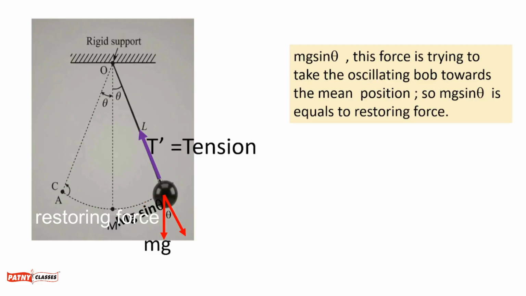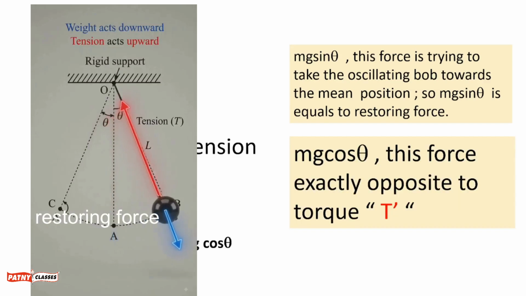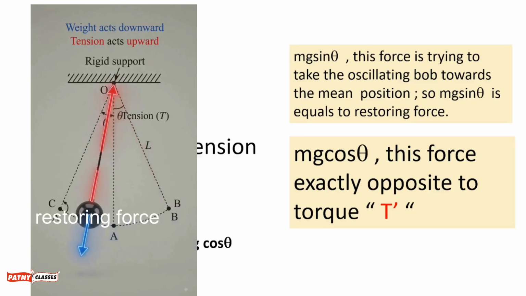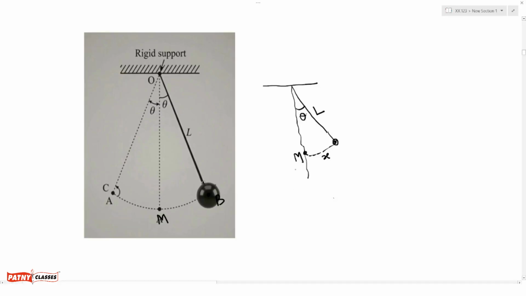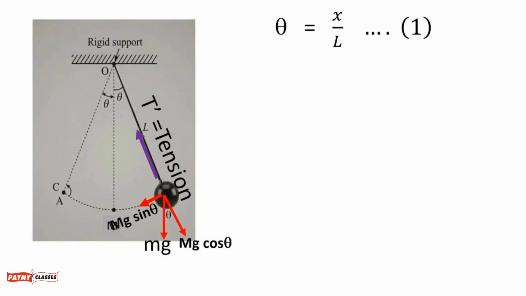Now the other force, that is mg cos theta. Mg cos theta is exactly opposite to the tension T dash. They are equal and opposite. So mg cos theta is balanced by tension in the string. Since we are considering smaller angular displacement, if theta is small, then we can say sin theta is approximately equal to theta, and theta is given from this diagram as x upon L. So we have theta equals x upon L, call it equation 1.